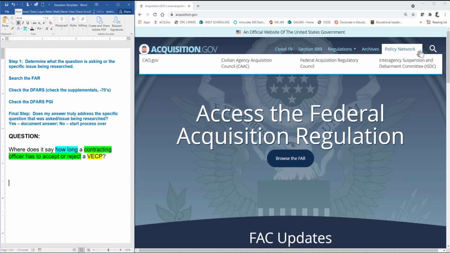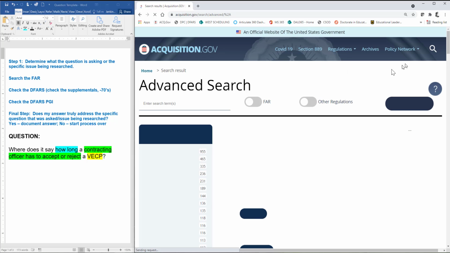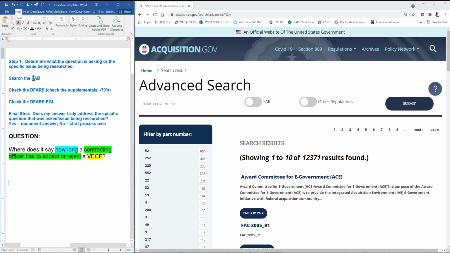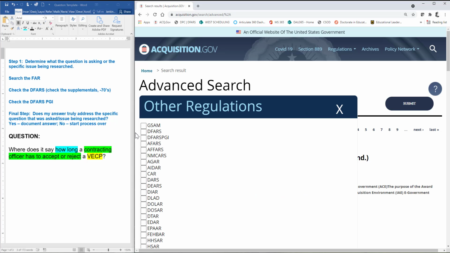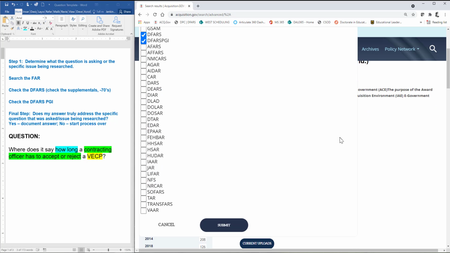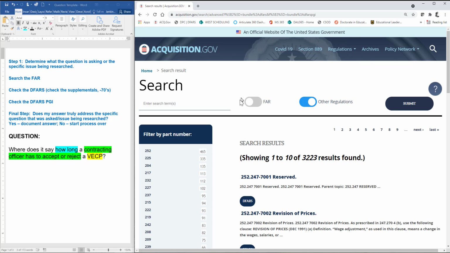So let's just start by searching the regulations. I'm going to be searching the FAR, but I also want to check the DFARS and DFARS PGI. So I'm going to make sure I set this up correctly. I'm going to turn on the DFARS and DFARS PGI, and then I'll hit submit, and then I'm going to turn on the FAR and let's plug in VECP. Let's just see where we talk about VECPs. I'm putting it in quotes just because that's a habit I like to do, and I'm going to hit submit.